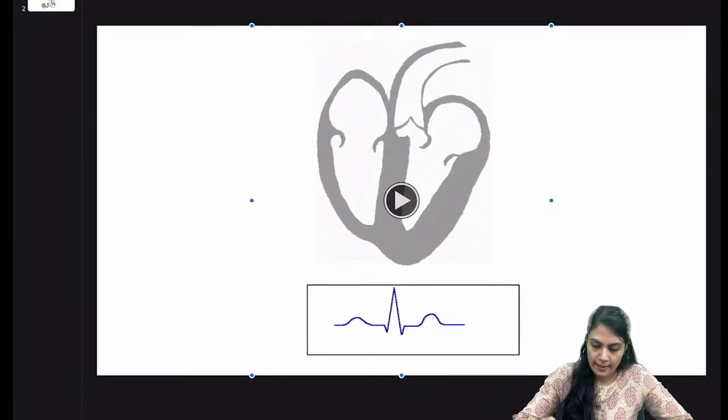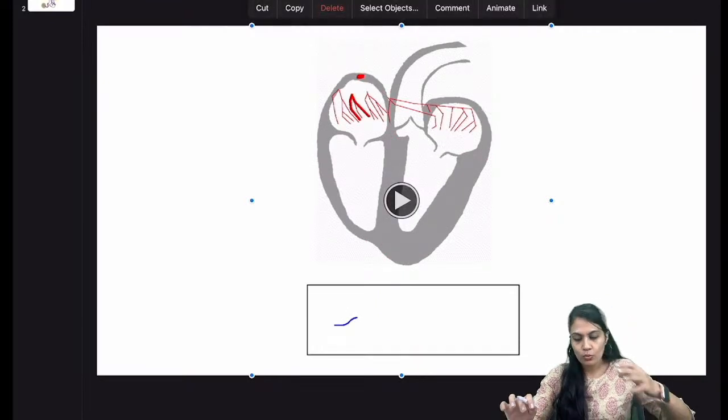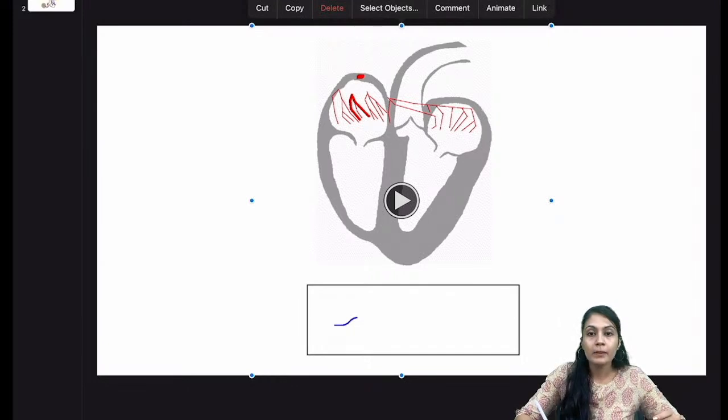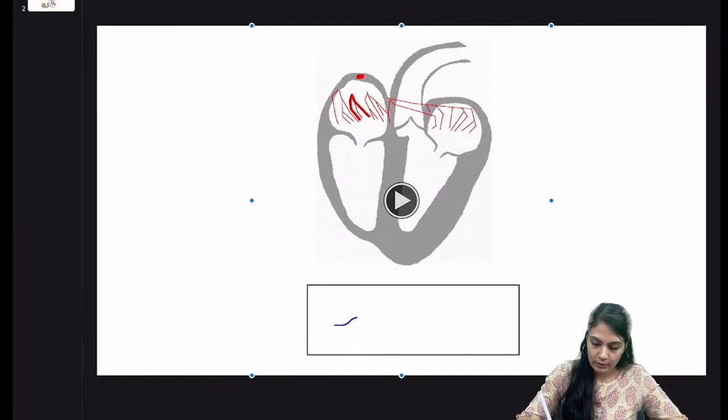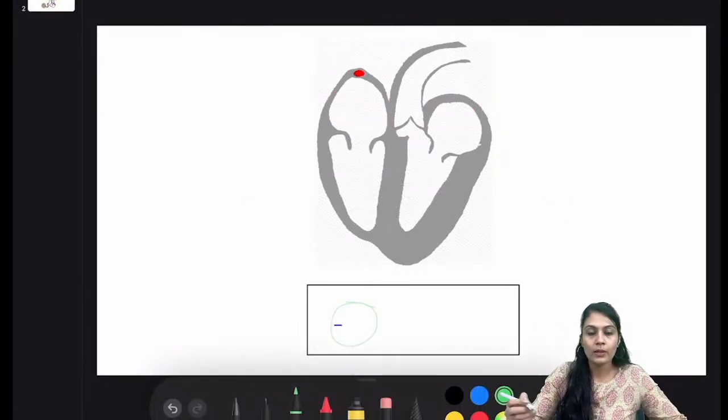Okay, so for example, it is going to move first of all in the atria, and what you can see over here is that the P wave is forming, right? If I start it, only then am I going to be able to write over here. So the P wave is going to start.